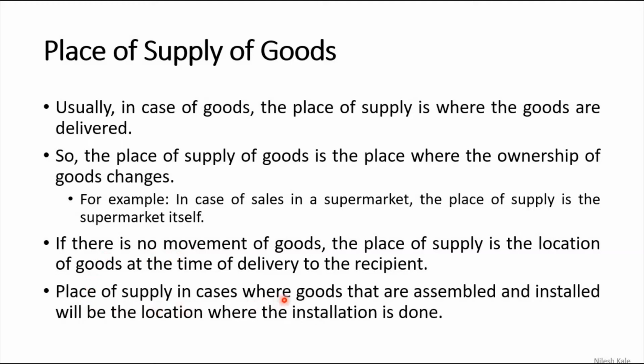So the place of supply in cases where goods are assembled and installed will be the location where the installation is done. Let us suppose an elevator is about to be installed in a supermarket which is situated in Bengaluru, but the company which installs and assembles it is from Hyderabad. Every part of that elevator is bought from Hyderabad and it is installed at Bangalore. So the place of supply will be Bangalore and not Hyderabad, right?